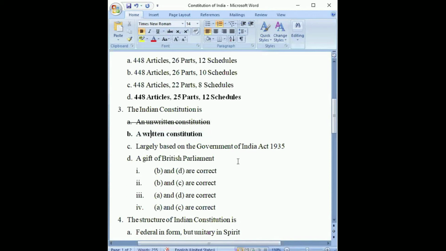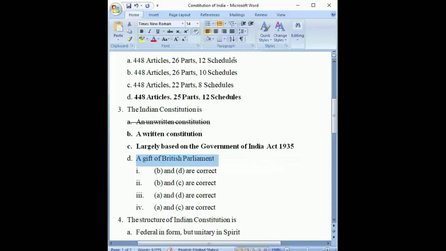Next option is largely based on Government of India Act 1935. This point we also discussed when we were doing the background of the Constitution of India, right? We had multiple legislations, and the last one was the Government of India Act 1935. After that, the Constitution of India came, and many of the provisions from the Government of India Act were borrowed into the Constitution of India. That means this option is also correct, that the Constitution of India is largely based on the Government of India Act 1935.